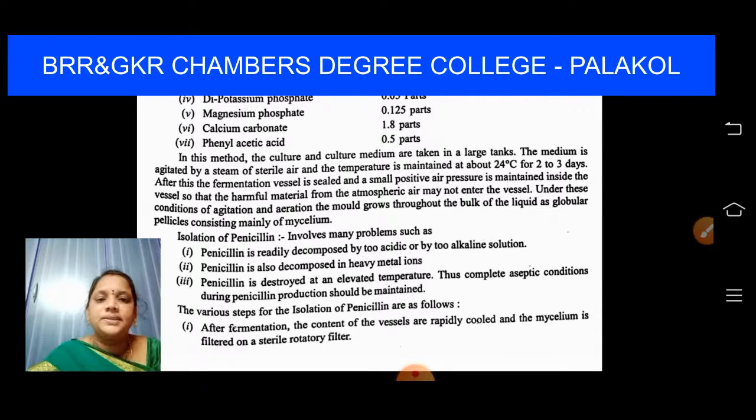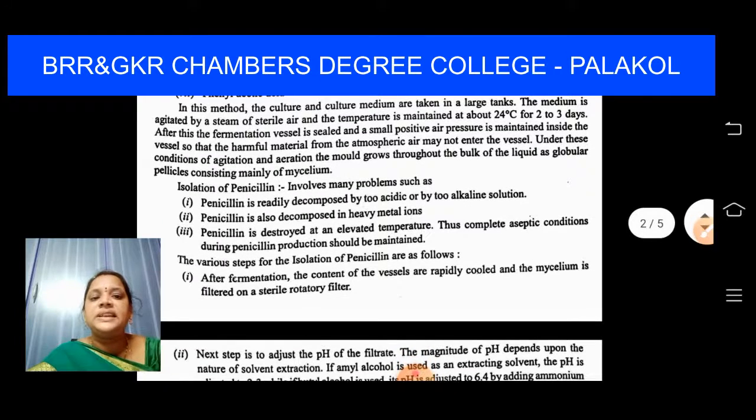But to isolate the penicillin, what are the problems we are going to face in the submerged culture method? Penicillin is readily decomposed by acidic or alkaline solutions and it is also decomposed by heavy metal ions. Penicillin is destroyed if we raise the temperature, and the culture grown for 3 days will become useless. So complete aseptic conditions during penicillin production should be maintained. These are the problems in isolating penicillin.